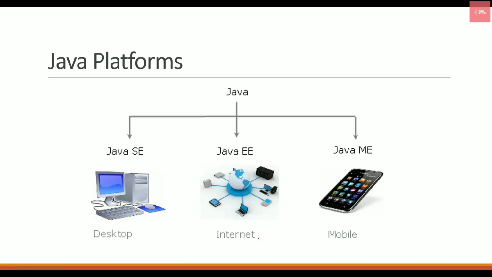Huge applications and large network applications are built using the Java EE platform. The third one is the mobile edition, which is used to create mobile applications. Whatever mobile applications you are creating can be executed on Java ME.